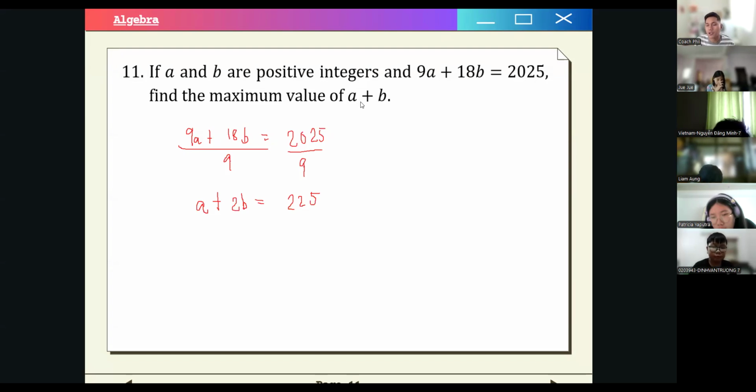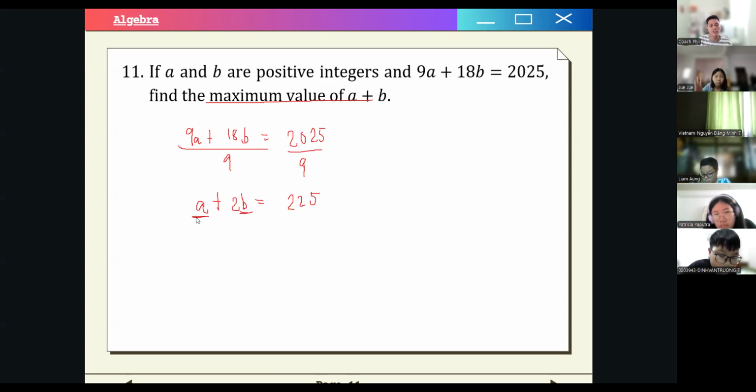So what would be the case if we want to find the maximum value? If we want to find the maximum value, we should make b bigger, right? Because it is being multiplied by 2, right? And we should minimize a. So maximize b and minimize a, right?